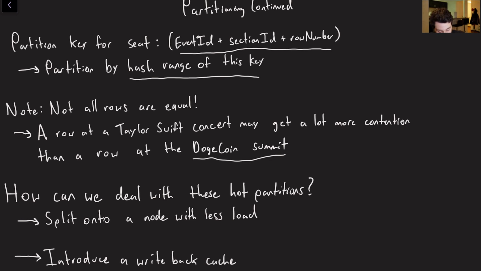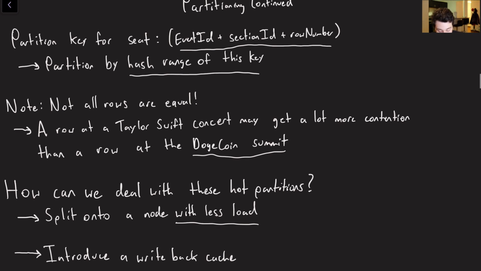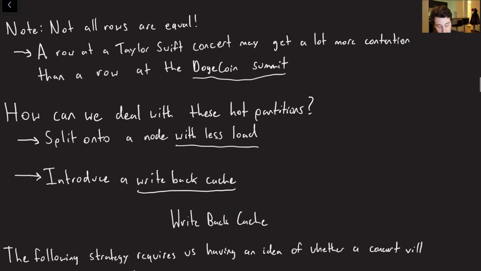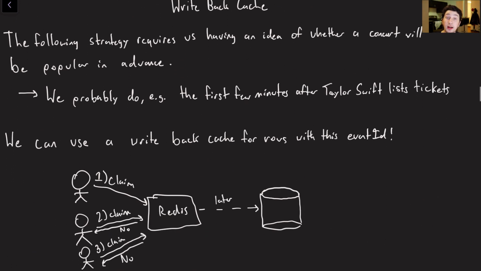So that's an option. And then the other, which I also think is pretty compelling here, is to actually use a write-back cache. So like I mentioned, for these kind of hot rows, we tend to know in advance which ones are going to be popular. I know right after posting a Drake concert or a Taylor Swift concert that it's likely that thing is going to be hot for a little bit. And so this actually provides us with the opportunity to basically route all of the requests for that node to a specific cache instance, right?